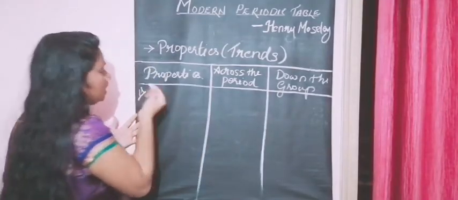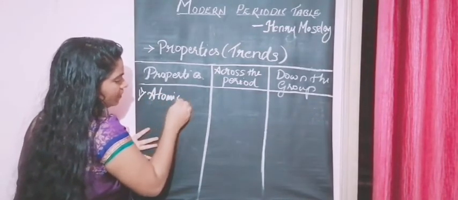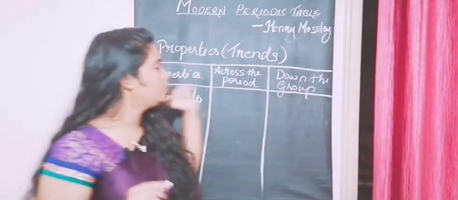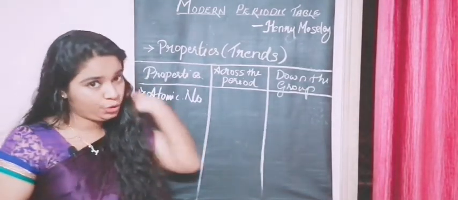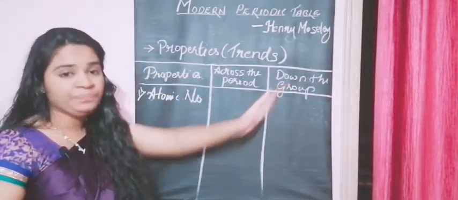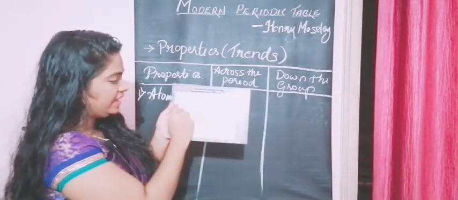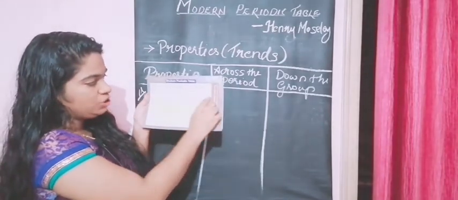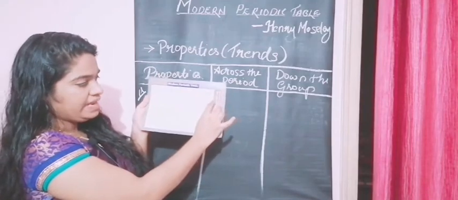So the first property, as I've told you, is our atomic number. What does it go like across the period, in the sense from left to right of your table? Let me start from the first row. It's from hydrogen, which is 1, and this first row has only 2 elements; the last, helium, has 2.